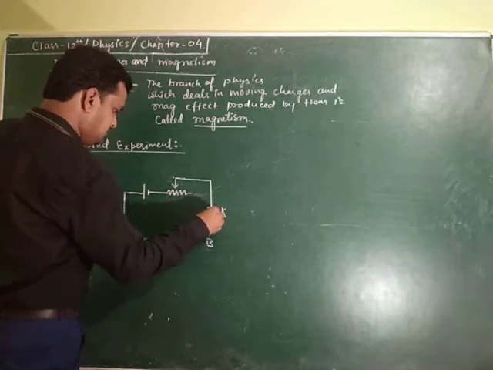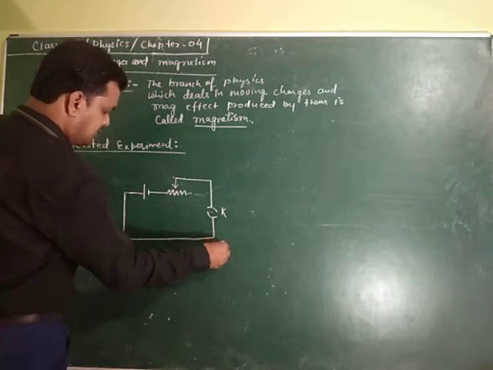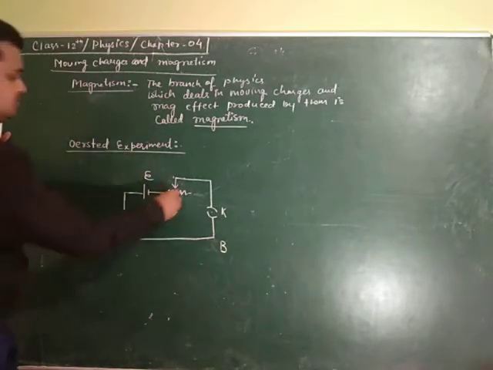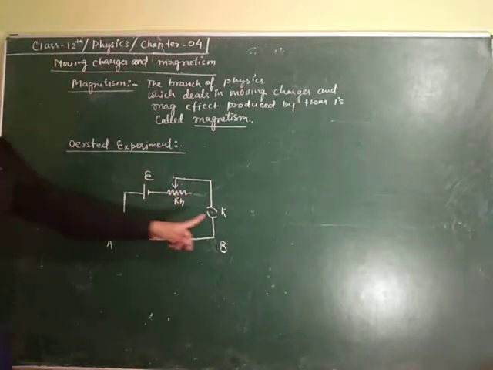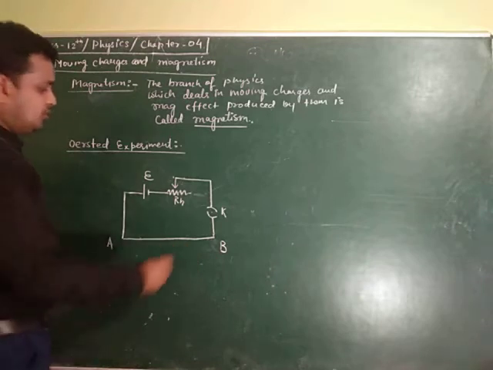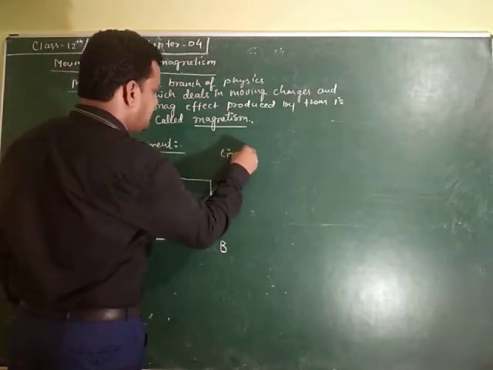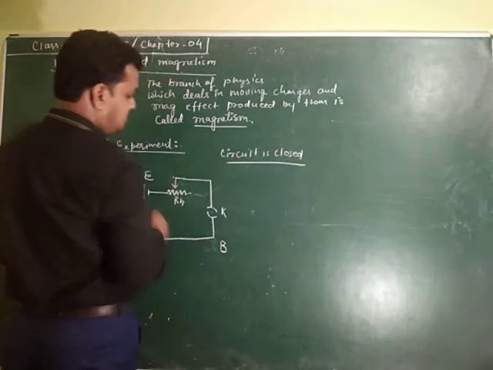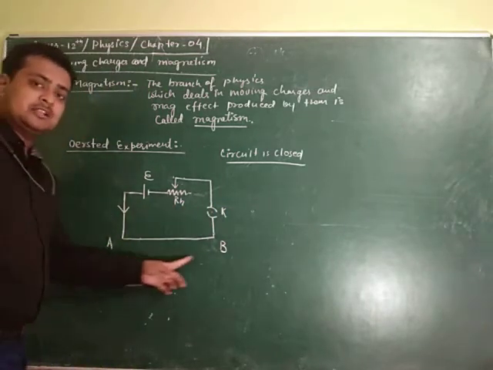There is a key also. When this key K is pressed and the circuit is closed, current begins to pass through this conductor.